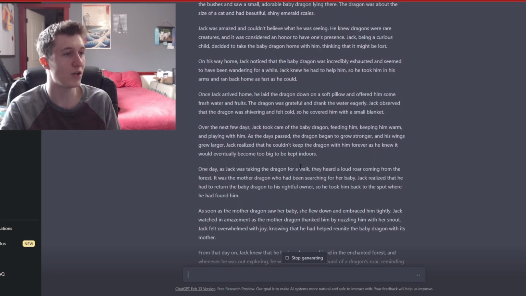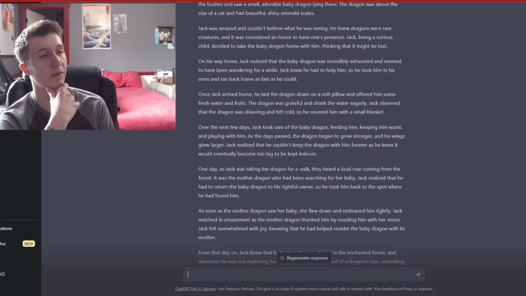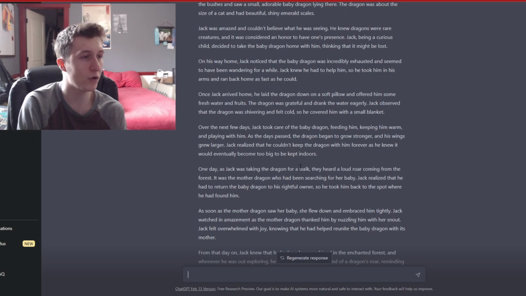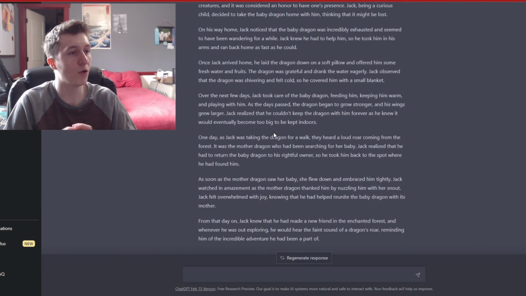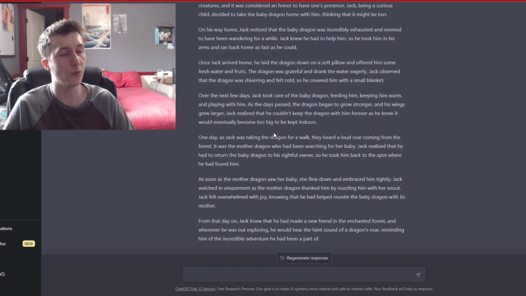On his way home, Jack noticed that the baby dragon was incredibly exhausted and seemed to have been wandering for a while. Jack knew he had to help him, so he took him in his arms and ran back home as fast as he could. Once Jack arrived home, he laid the dragon down on his soft pillow and offered him some fresh water and fruits. The dragon was grateful and drank the water eagerly.